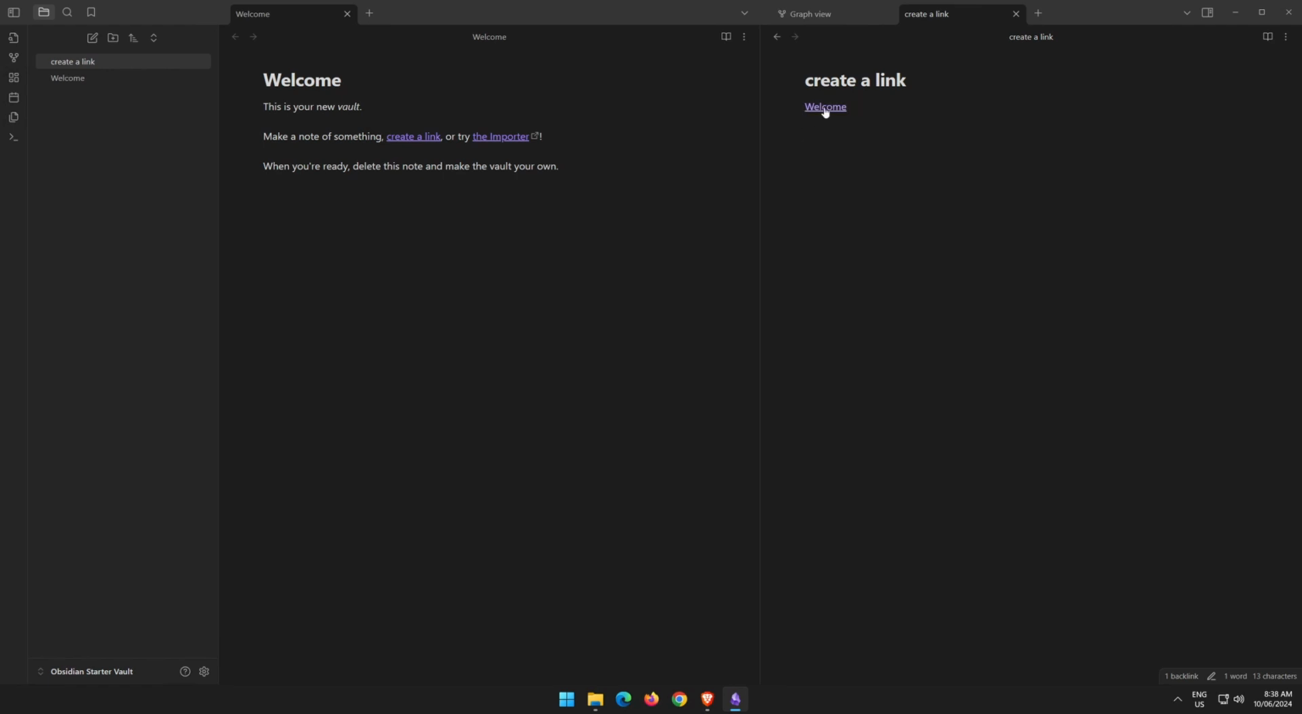We can hit the middle mouse button to open welcome in a new tab, or we can close it and that'll take us back. If we just left mouse click, that will take us to the welcome note. And if we go back to left click the create a link, it will take us back to the link. The graph view will show the two files now. When you start with a new vault, I recommend starting with a blank canvas.